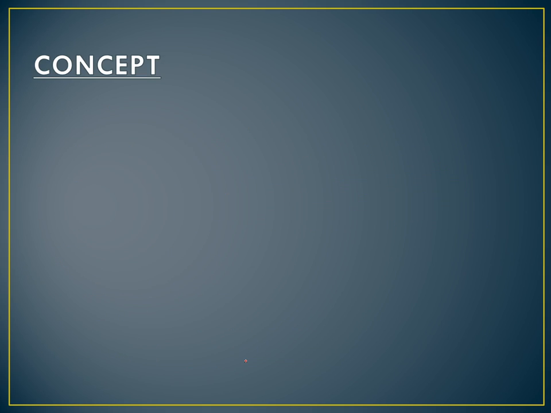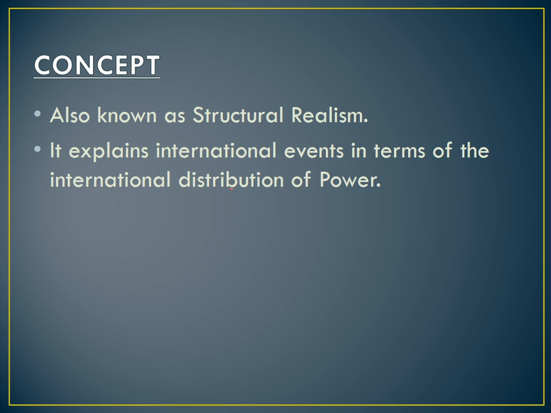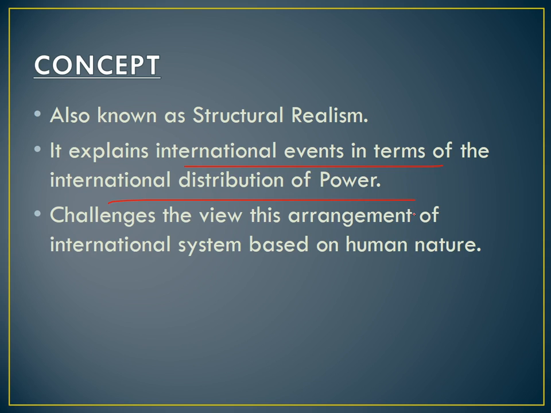So what is the concept of neo-realism? Also known as structural realism, as from the title. It explains international events in terms of the international distribution of power, the same structure. We have discussed that earlier. It challenges the view that the arrangement of the international system is based on human nature. It challenges the main conception of classical realism.